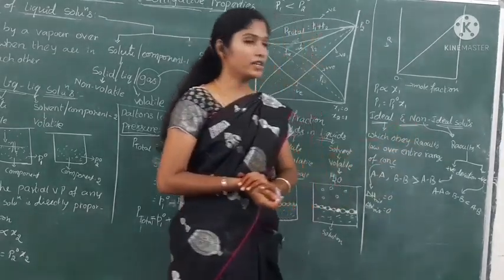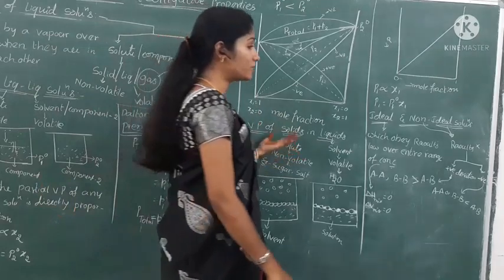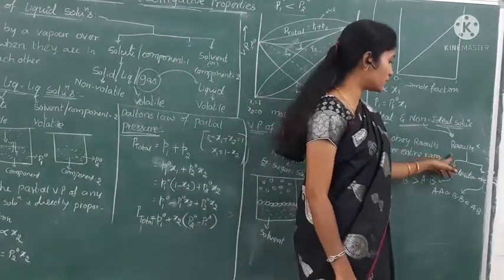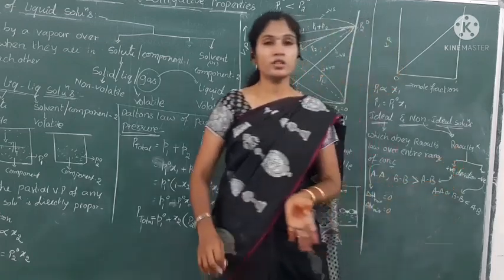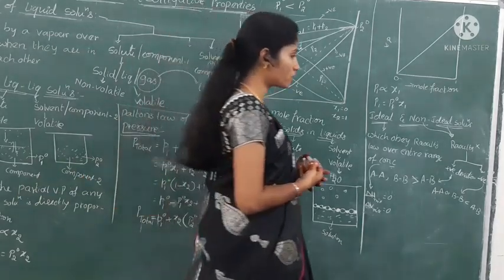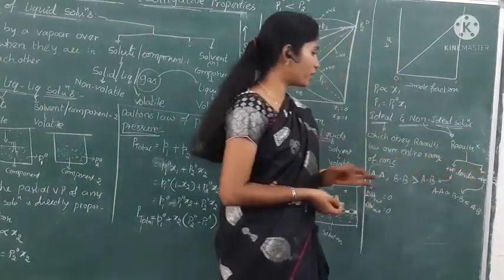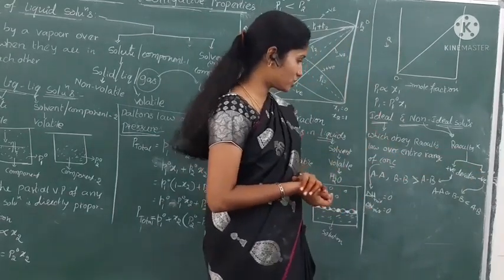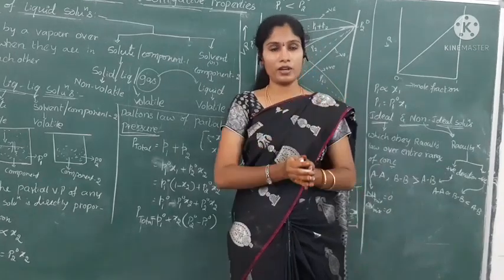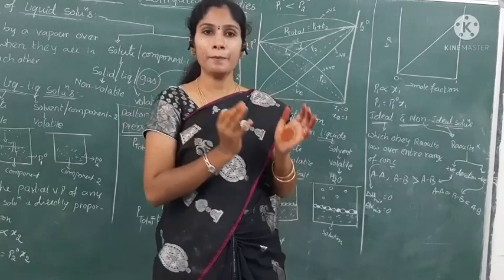Next, non-ideal solutions are the solutions which cannot obey Raoult's law over the entire range of concentration. Non-ideal solutions can show two types of deviations from Raoult's law, that is positive deviation and negative deviation. For the explanation of these deviations, we take two components, an A component and a B component, and observe the interactions between A and B.